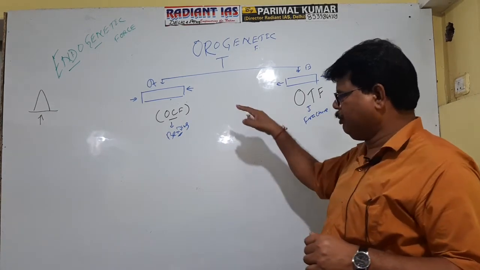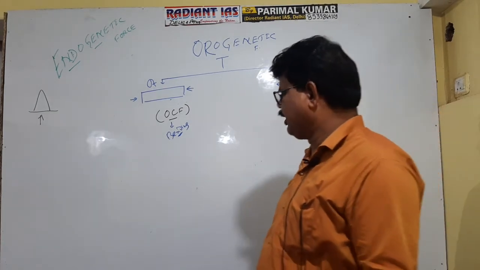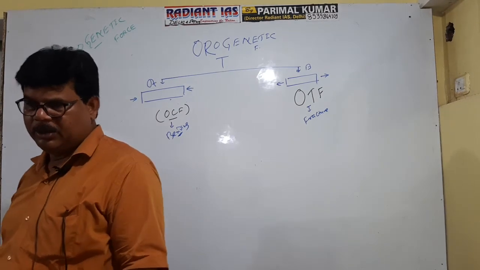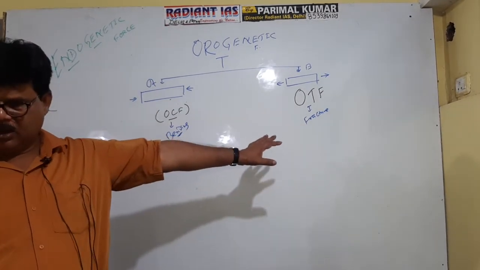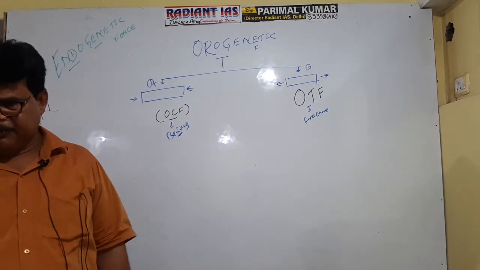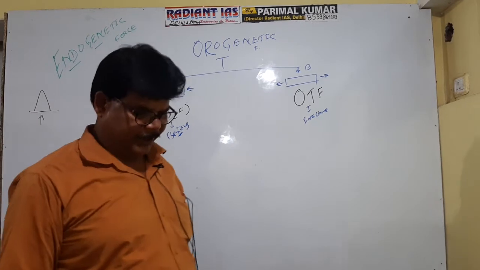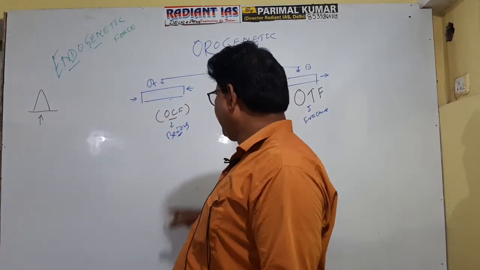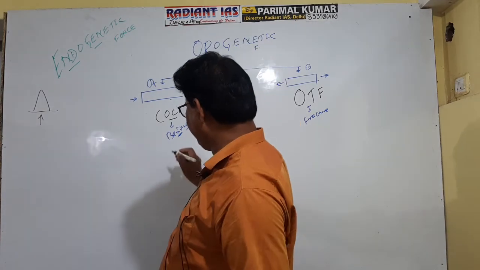What is the immediate impact of OCF? The impact of OCF, that is orogenic compressional force, is in the form of bending. The impact of OTF is in the form of fracture. Clear? In the form of fracture, OCF and OTF. Now see, as far as bending is concerned, there are two types of bending.